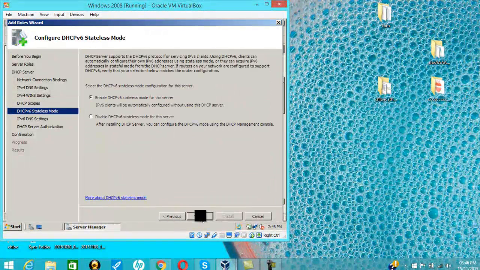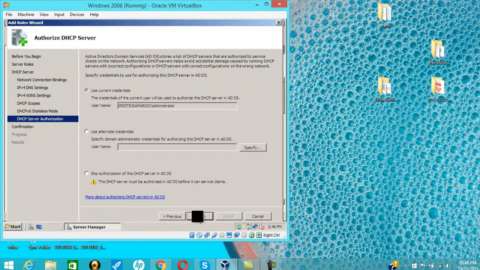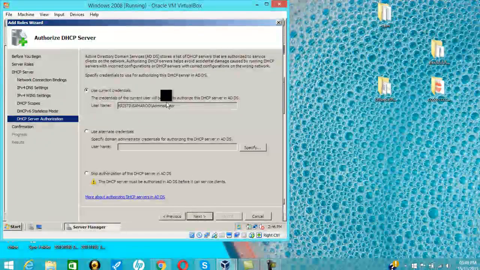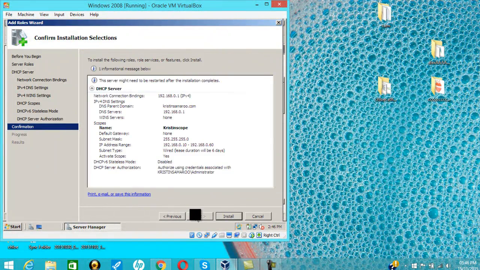Going to go next on that, and I'm going to disable the DHCP v6. I'm going to use the current credentials and click next. Everything looks to be in order and I'm going to install.